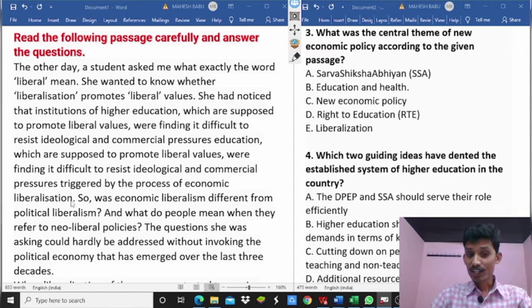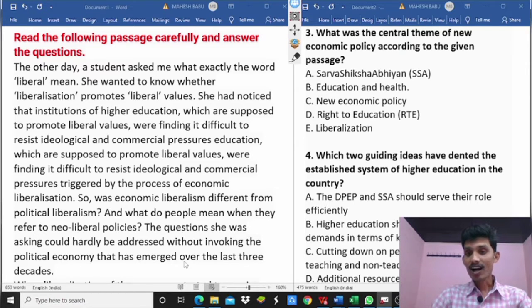So, was economic liberalism different from political liberalism, and what do people mean when they refer to neoliberal policies? The questions she was asking could hardly be addressed without invoking the political economy that has emerged over the last 3 decades. So, economy, policy, central theme.